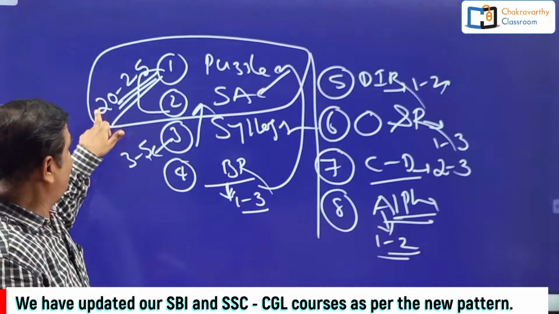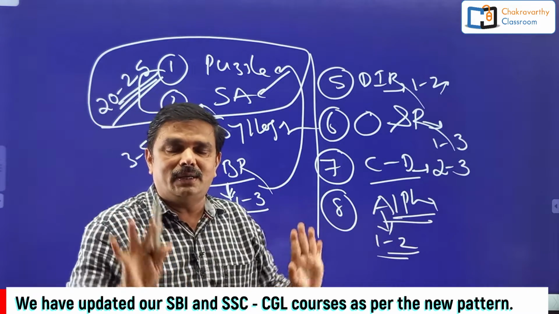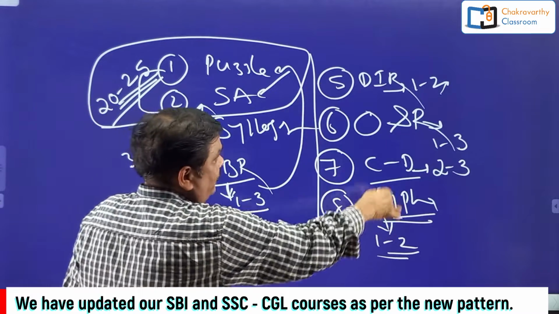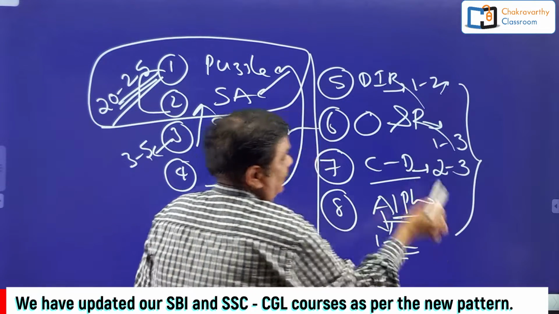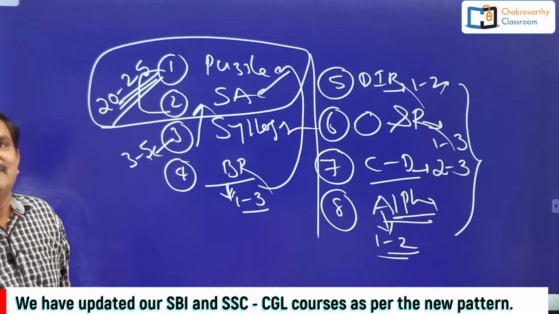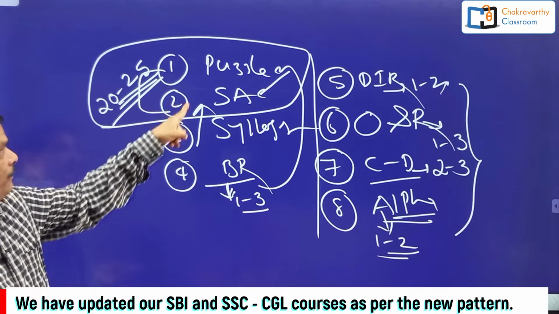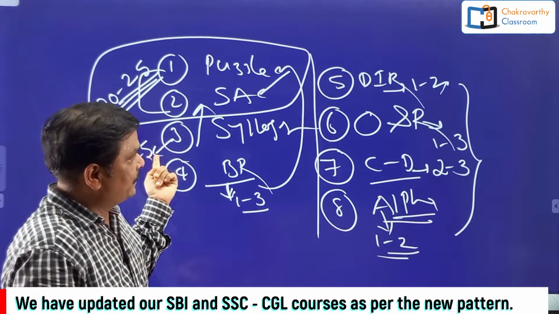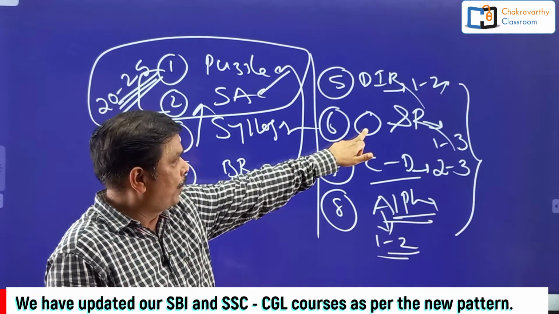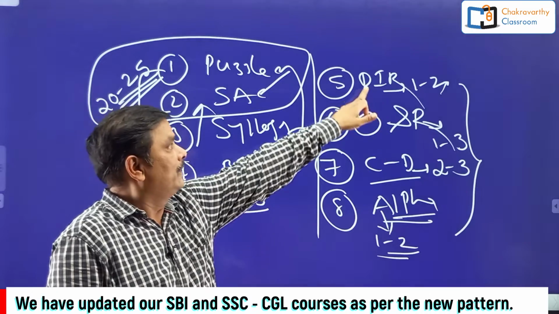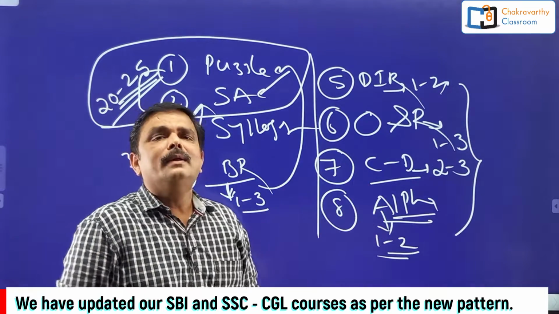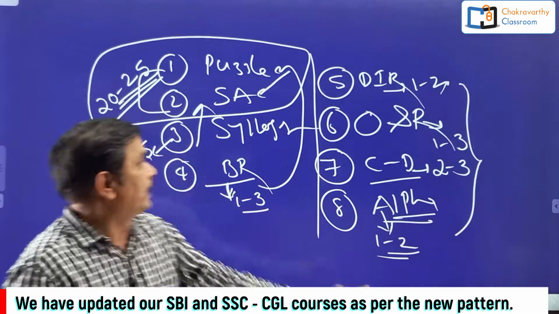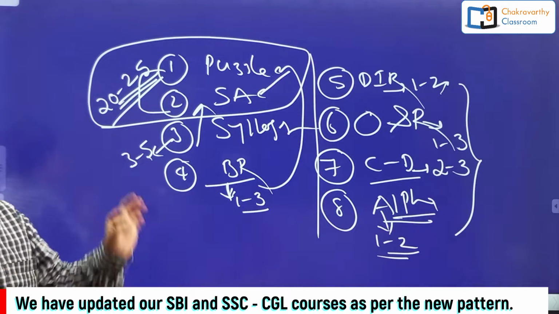Puzzle and seating arrangement, 20 to 25 in each and every section, each and every shift. After that, the number of questions may vary from shift to shift. For example, in one shift, 25 questions are from puzzle and seating arrangement. They may give 3 questions from syllogism, and they may not give any question from order and ranking and coding and decoding. They may increase the number here, here and here, and so on for other shifts. But overall, you can expect questions from these 8 chapters only.